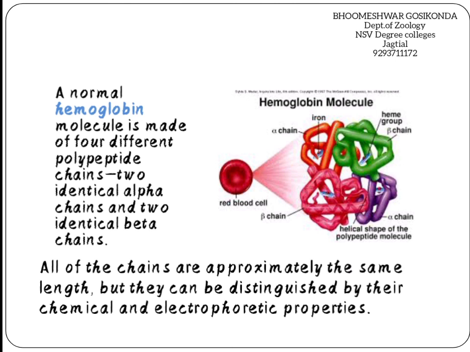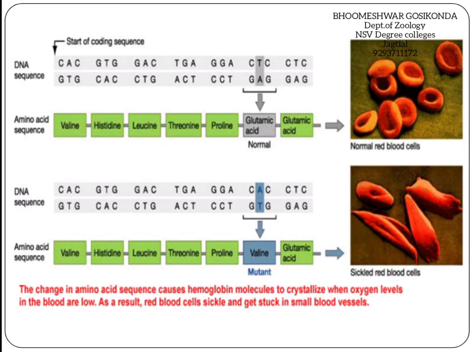Sickle cell anemia is especially caused by a single gene mutation, where thymine is replaced by A in the 6th codon position. The hemoglobin protein is made up of several amino acid sequences, arranged as a series: the first is valine, then histidine, leucine, threonine, proline, and the sixth is glutamic acid in the normal condition.